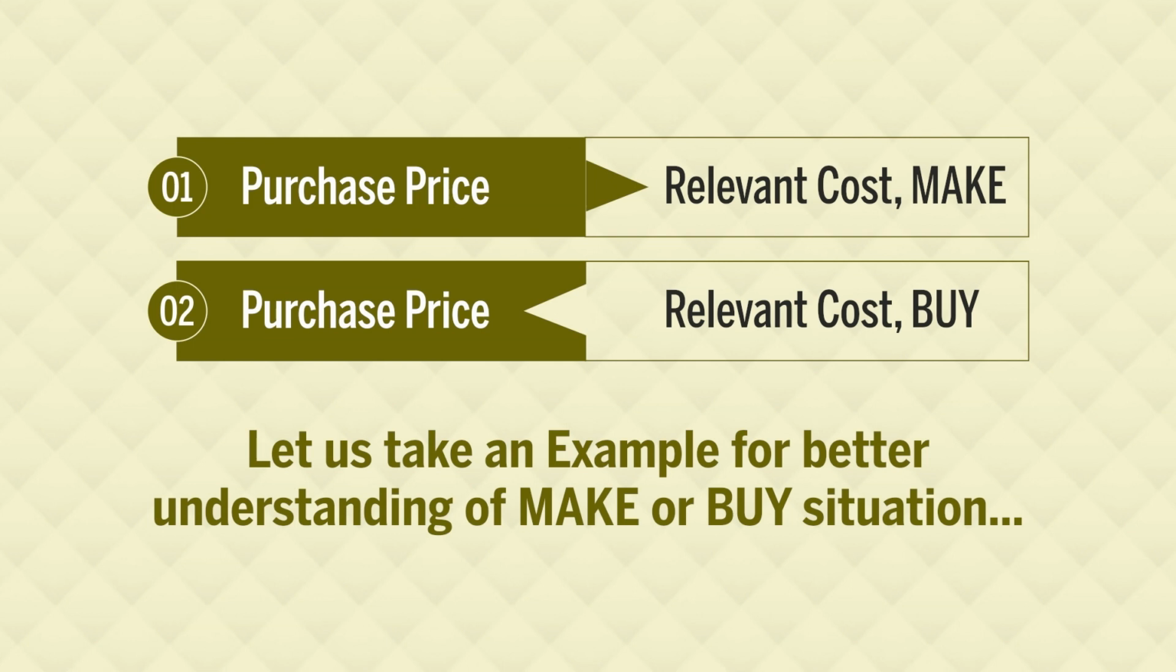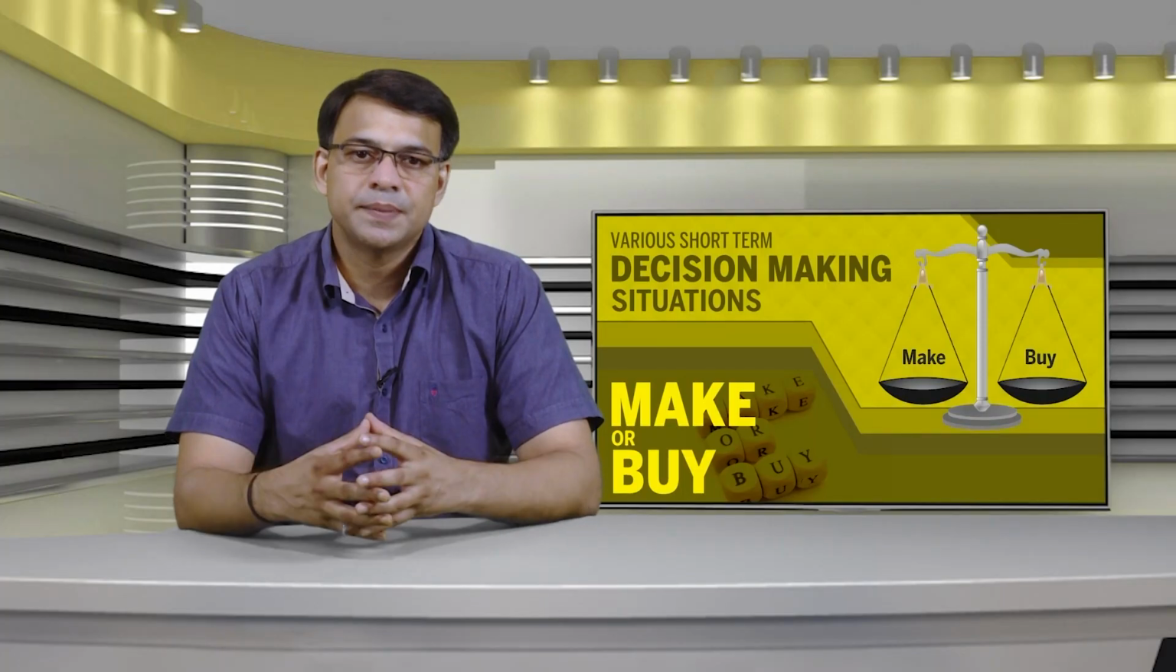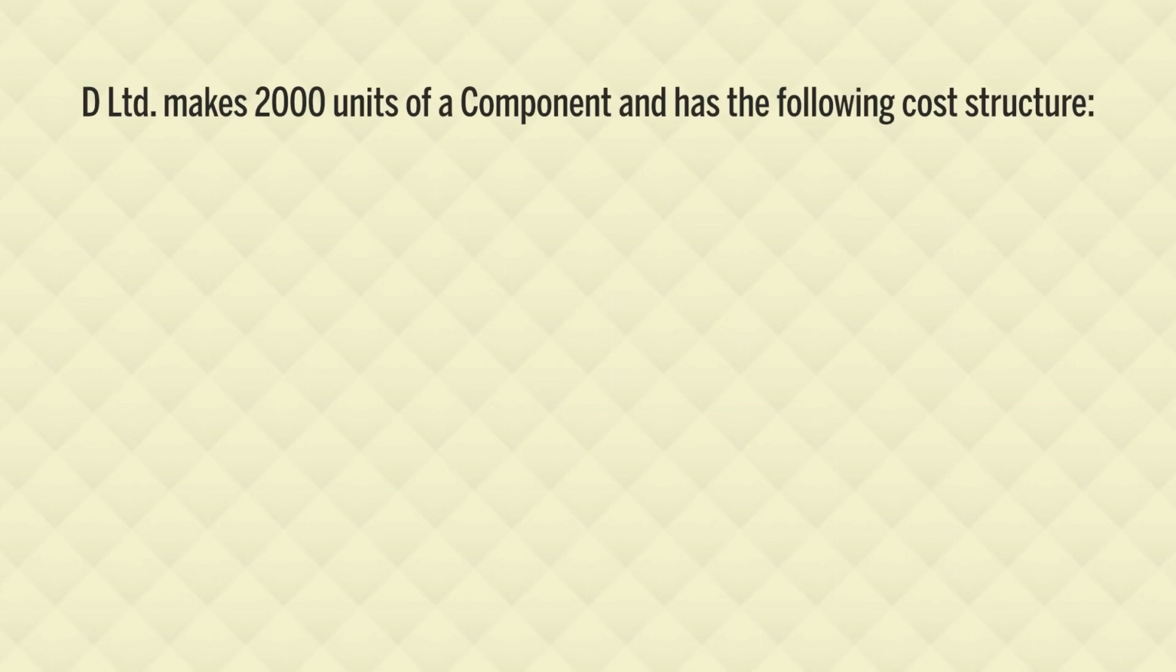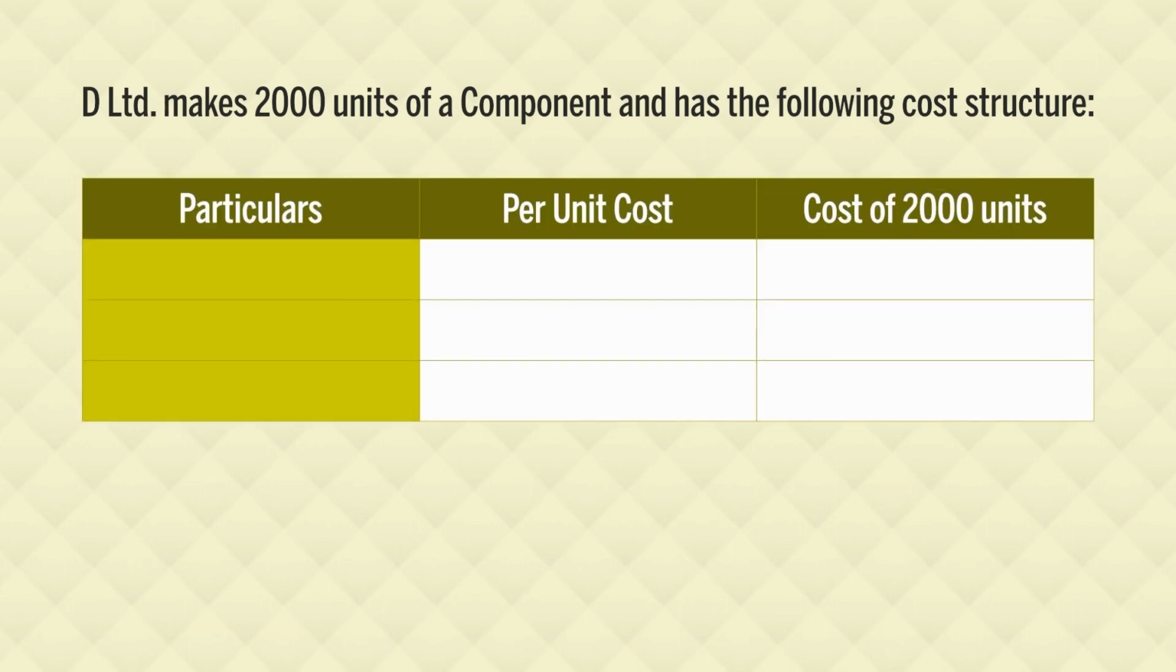Now, let us take an example for better understanding of make or buy situation. We have an example before us. D Limited makes 2000 units of component and has the following cost structure before you. There are two costs given to us, variable cost and fixed cost, and total cost of manufacturing this component is given. Variable cost is 11, fixed cost is rupees 4, and total cost of manufacturing of this component in-house is rupees 15.